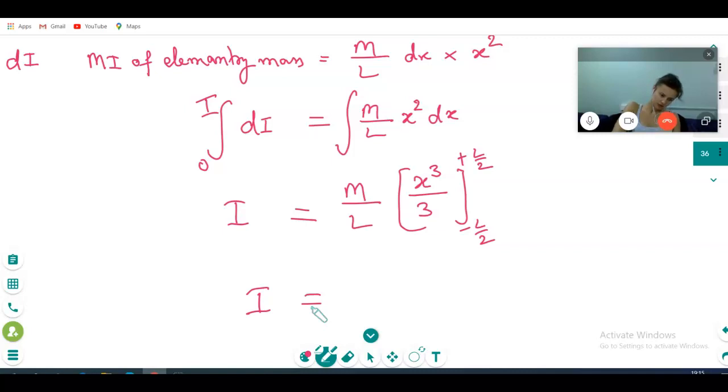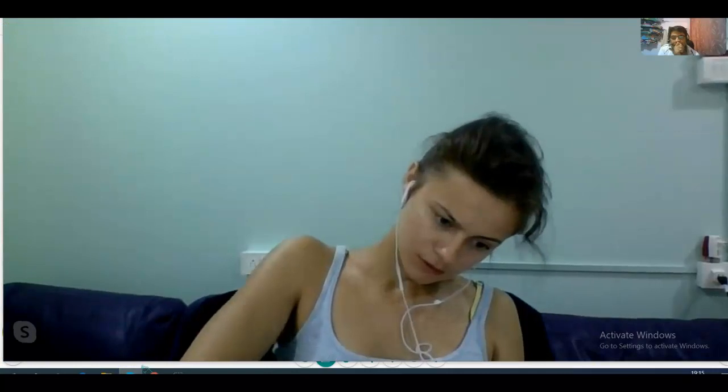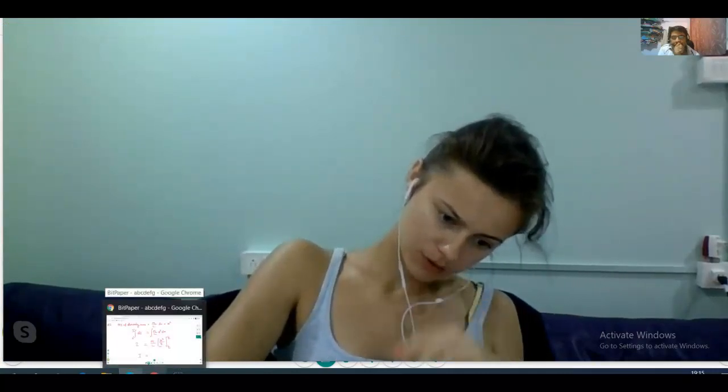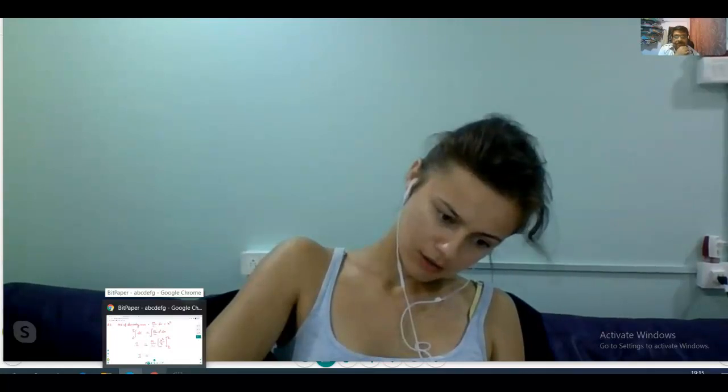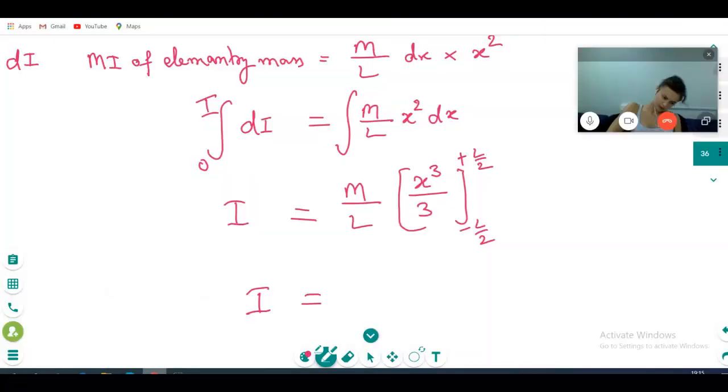L divided on 2 cube. So it's going to be L, 8 plus 8.